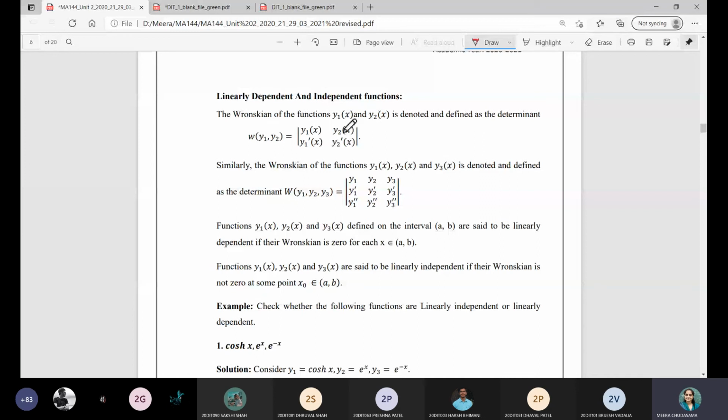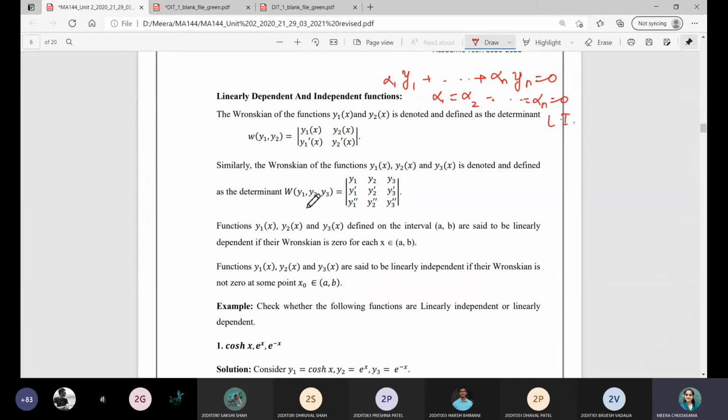Yeah, so linearly independent and dependent. The exact definition is not written over here, but I have already told you that you have to consider the linear combination, equate it to 0, and suppose from this equation you get all these scalars to be 0, then it is linearly independent, otherwise linearly dependent. And this is what the Wronskian for two functions and three functions you are given.